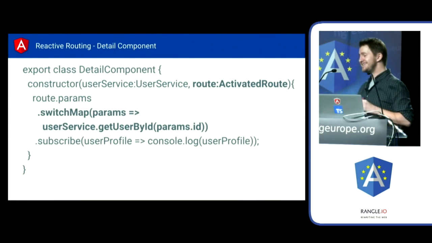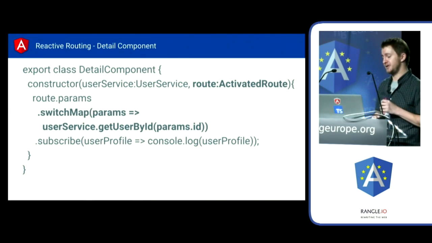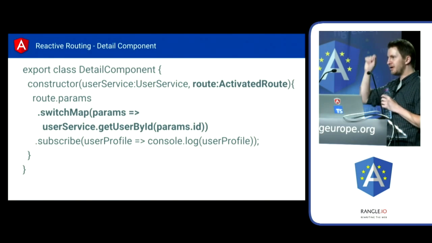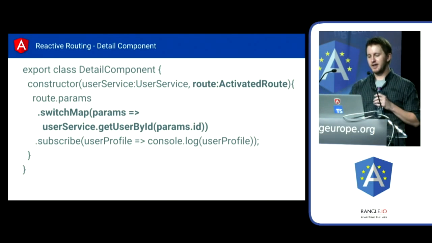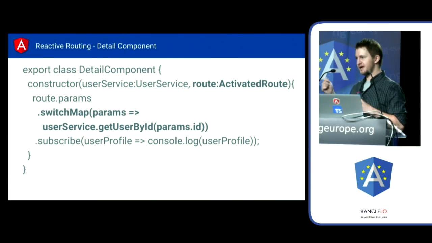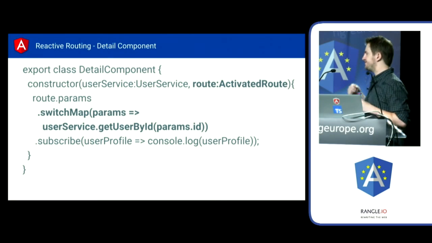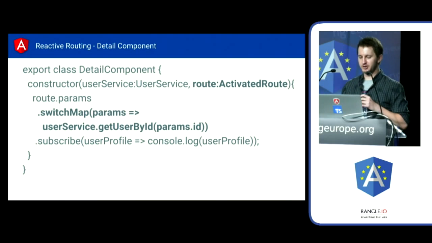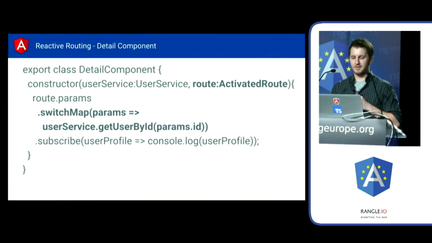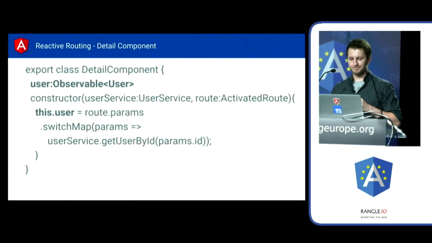One thing that's nice about this, going back to that switch map idea, is if you have a user who's clicking around your application in a very fast way, so he goes from 1 to 2 to 3 to 4, and there's a delay while the API comes back, this will automatically cancel the in-flight request for you. So it keeps things efficient. It means you're not wasting bytes. Again, it's just one line of code to add that to your controller. So again, we'll do our subscribe here, user profile, we'll log it out.